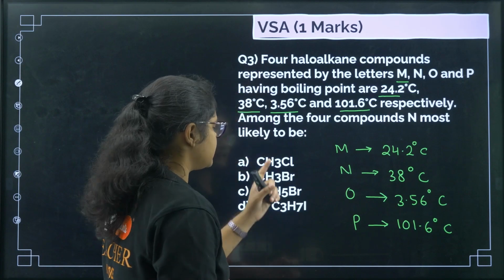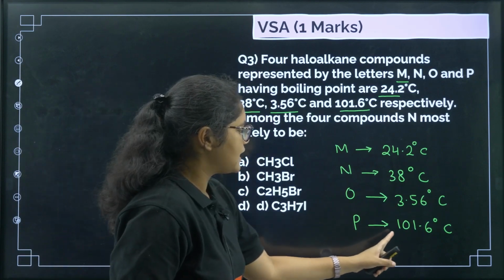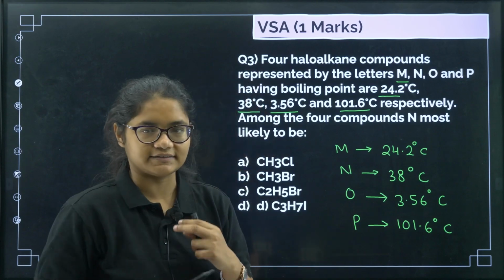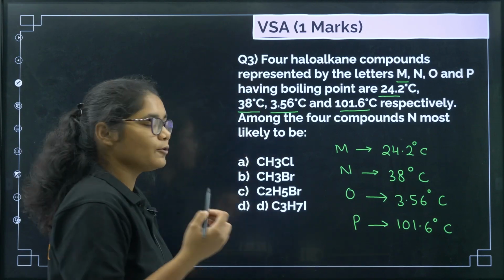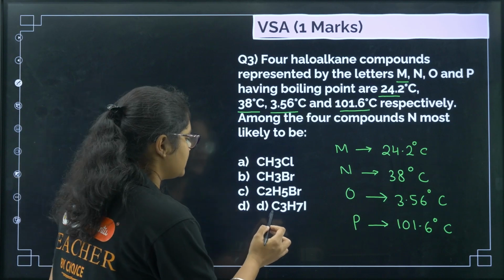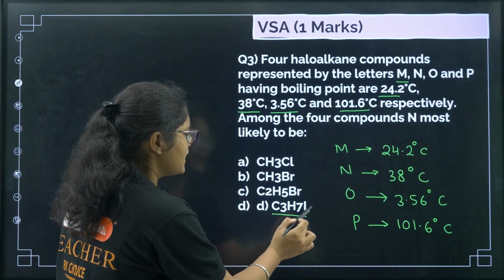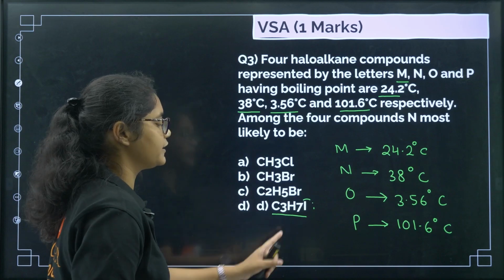Okay, so first let us see the options and try to arrange them. So now you see this highest value is 101.6 degrees, right? Now the boiling point increases with the increase in the mass, right? Now you see here the number of carbons is also more, 2 carbons are there, and here it is bromine group, iodine group.